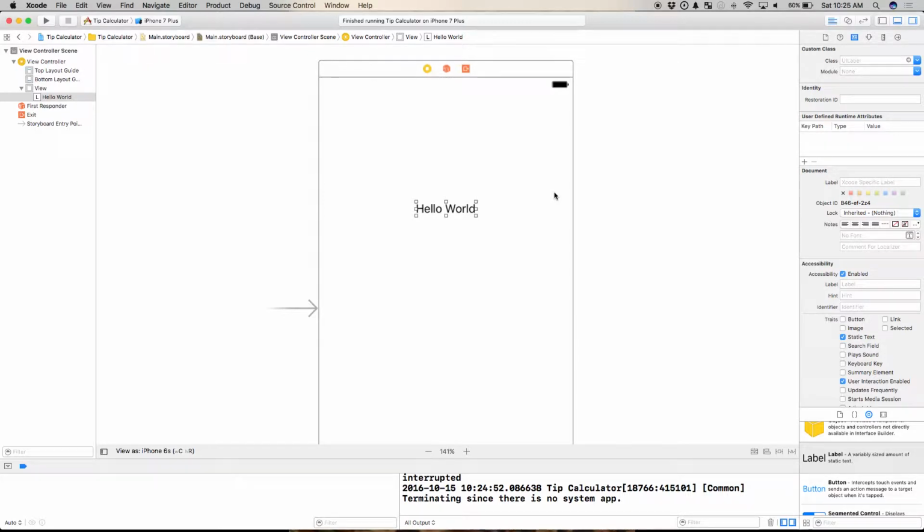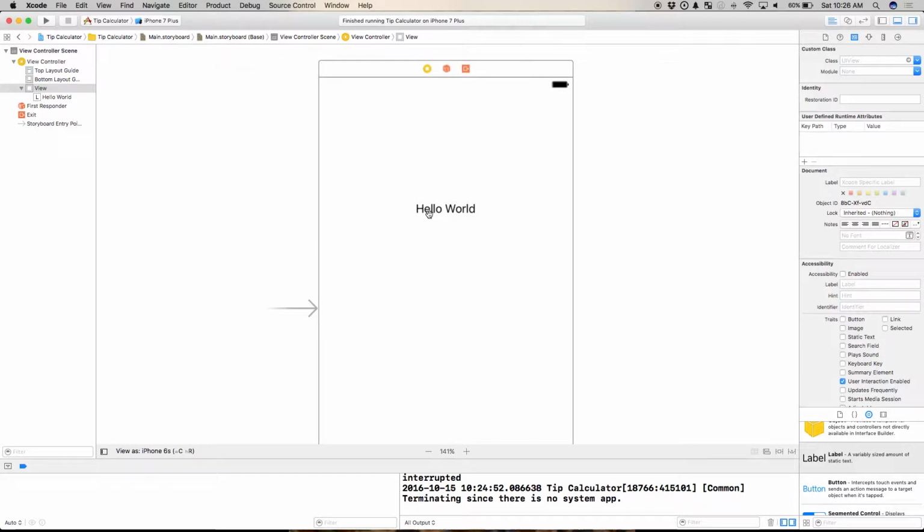crap. So what that means is that I need to be able to say, no matter how big the phone is or how small the phone is, I want it to have about this much space from the left side, and about this much space from the top of the iPhone. And the iPhone itself will handle the calculations and say, oh, well, it needs to be right here on an iPhone 5. It's actually going to be this many pixels on an iPhone 7 Plus or something like that.